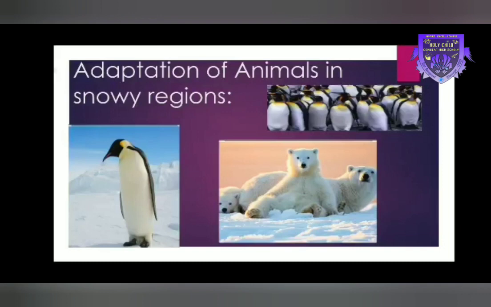Adaptation of animals in snowy regions. Penguins live in Antarctica, which is the southern polar region and is extremely cold as it is covered with snow. Penguins are adapted to swim fast. They have webbed feet for powerful swimming. Their bodies are streamlined. Their wings are shaped like flippers that help them to fly underwater.